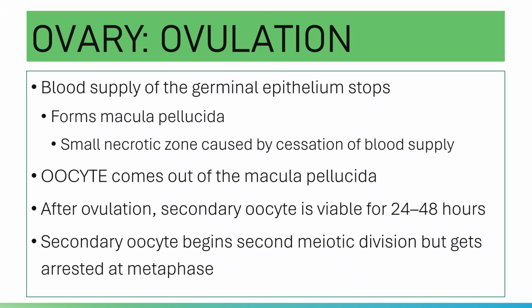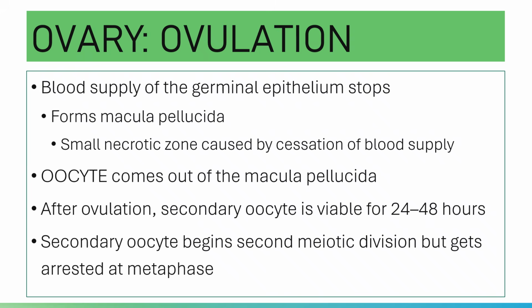This cessation of the blood supply to the germinal epithelium will lead to formation of a small necrotic zone, and you call this small necrotic zone the macula pellucida. Again, this small necrotic zone, caused by the stopping of blood supply of your germinal epithelium, is called your macula pellucida.